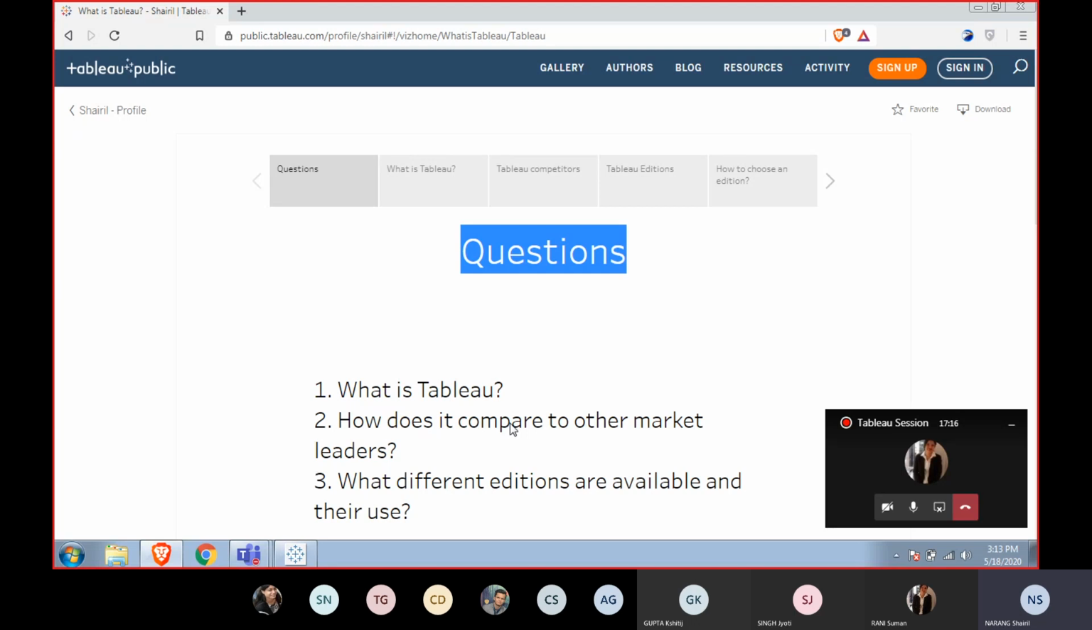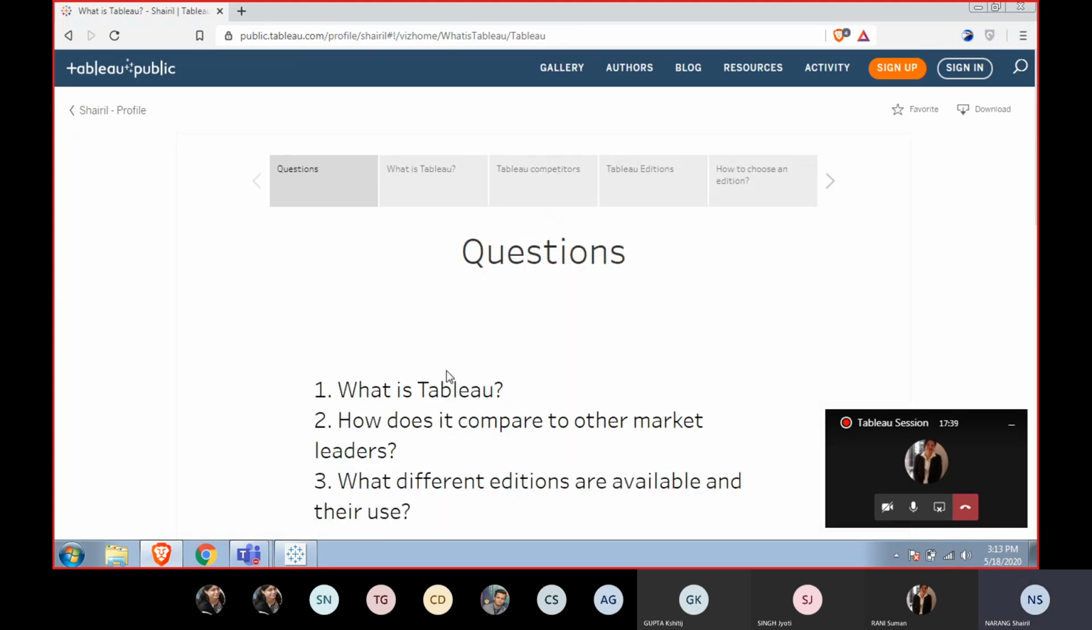So we would be looking at these questions: what is Tableau? How does it compare to the other market leaders? What are the different kinds of editions that we have? And how can we choose the correct edition to work with as per our needs? So without further ado, let's go to what is Tableau.